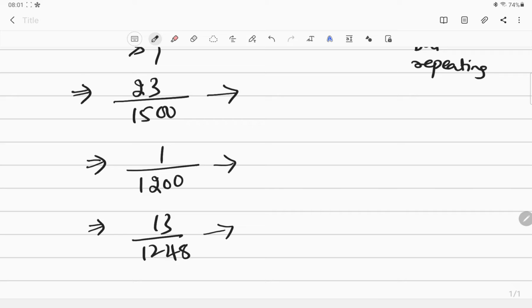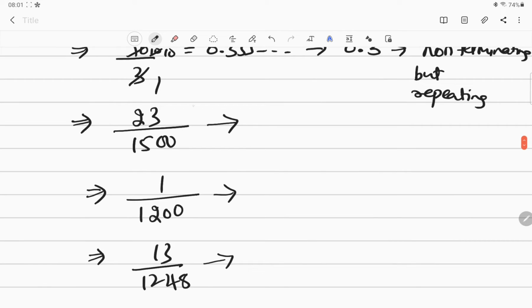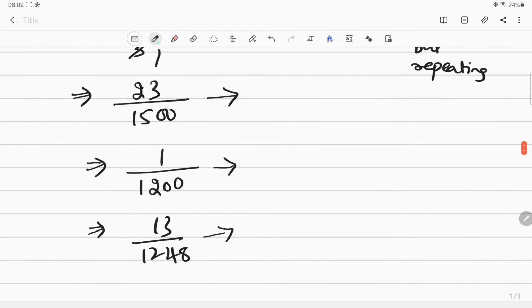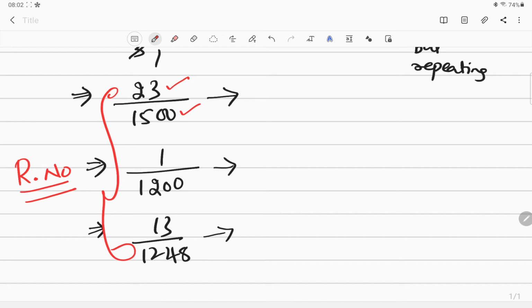You have to divide this and then tell. Definitely all of these are rational numbers, because these are in the form of p by q, where p and q are integers and q is not equal to 0, and p and q are co-primes.